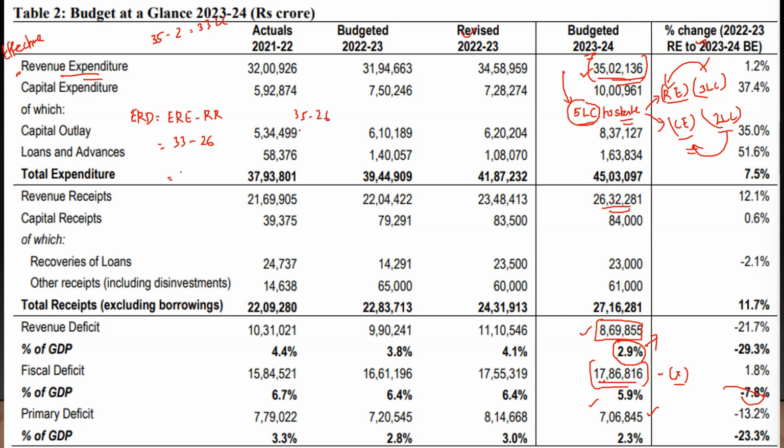Say, this effective revenue deficit is going to be something like 7 lakh crore, whereas the revenue deficit is going to be something like 9 lakh crore. This 7 lakh crore is what you call effective revenue deficit. And the 9 lakh crore or 8.69 lakh crore that we were referring to is the revenue deficit. So these are the 4 deficits. And you should be so clear with the idea of the deficits before you go to your prelims examination that, let's assume someone calls you out of your sleep and asks what these deficits are, you should still be able to answer. That should be the level of understanding required regarding these deficits.